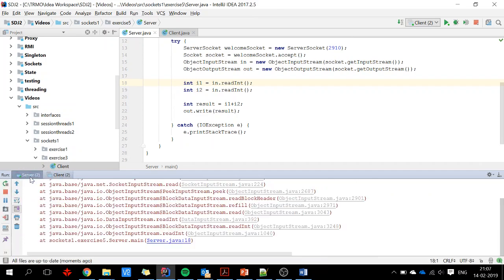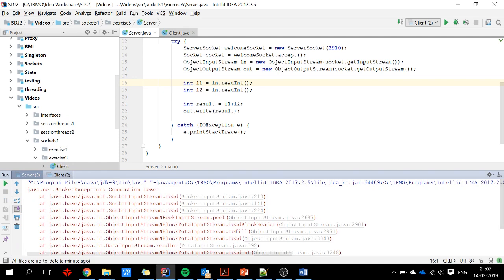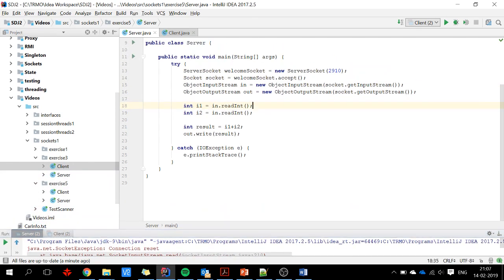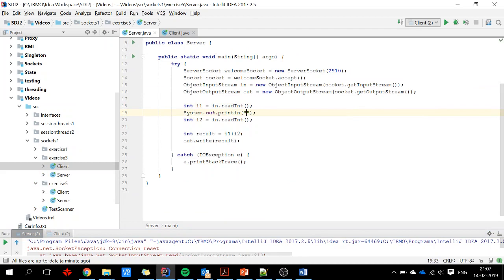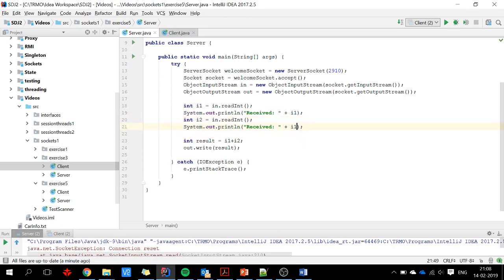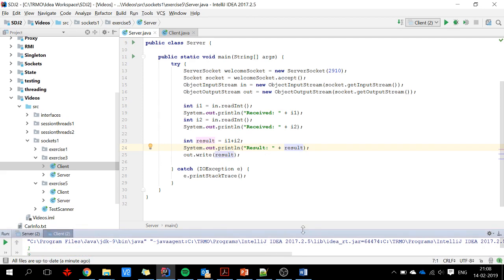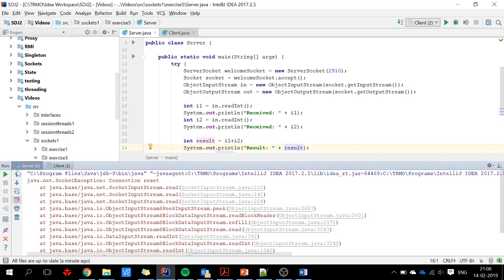Well, maybe I should print something out. Okay. Oh yeah. So we'll just say received I1, received I2, result, and let's try again.